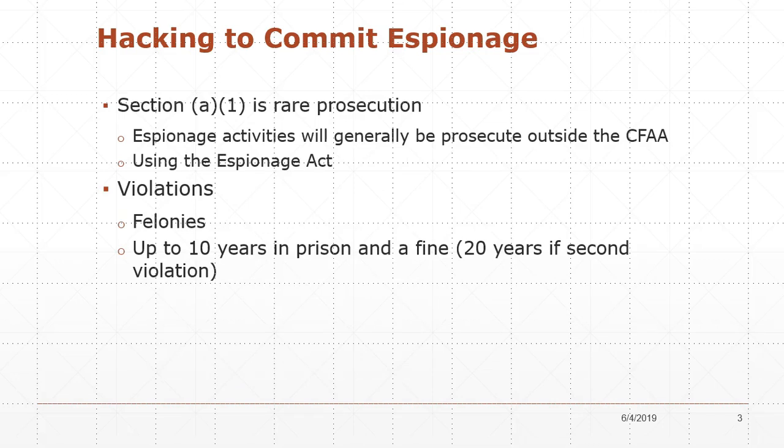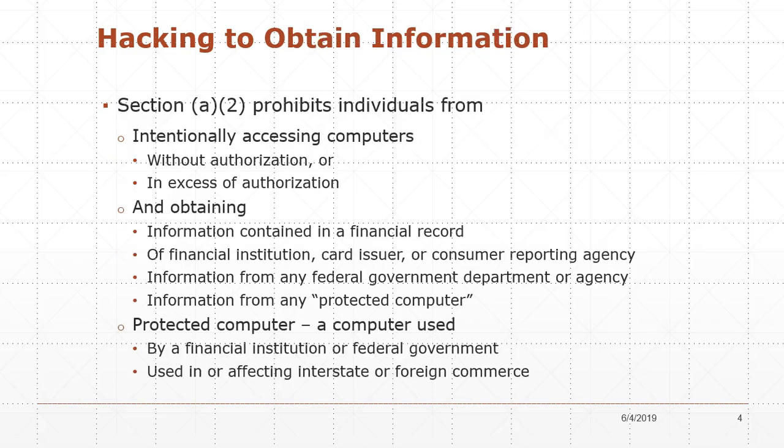Generally, we'll see prosecutions under the Espionage Act, which we'll talk about a little later in the course. The violations for this offense are felonies with up to 10 years in prison and a fine, and it's 20 years if it's the second or succeeding violations.